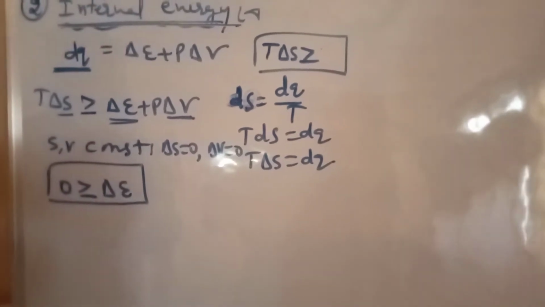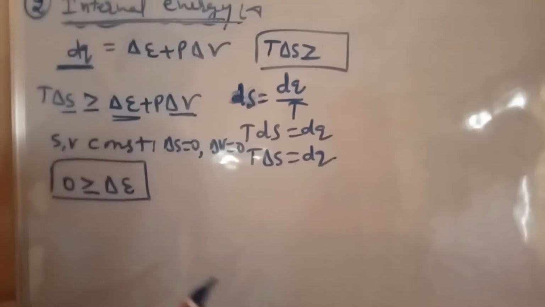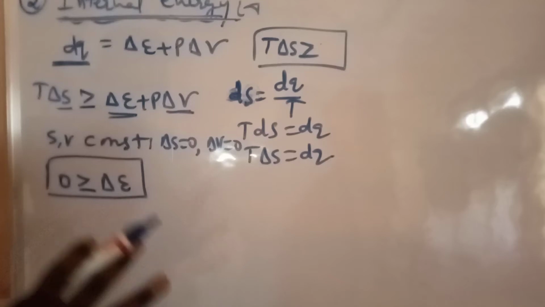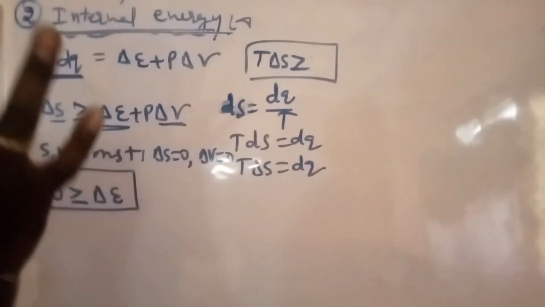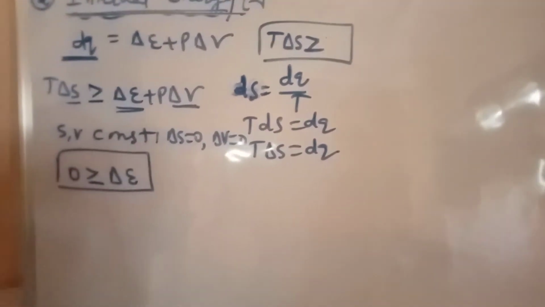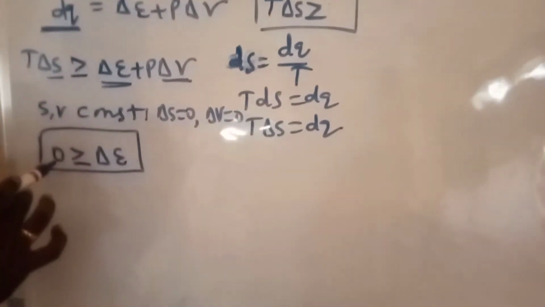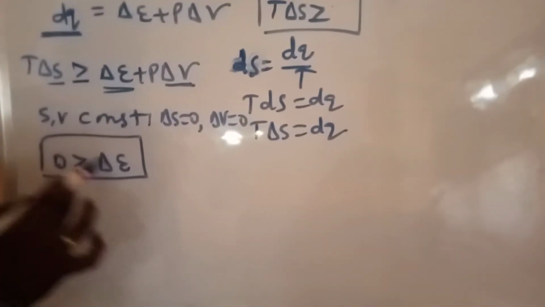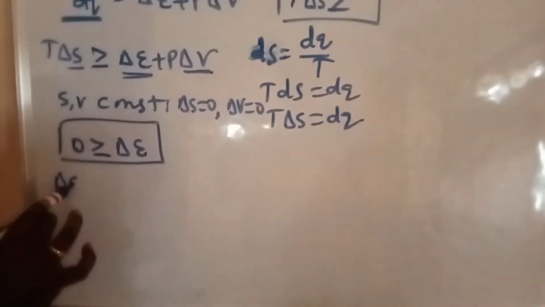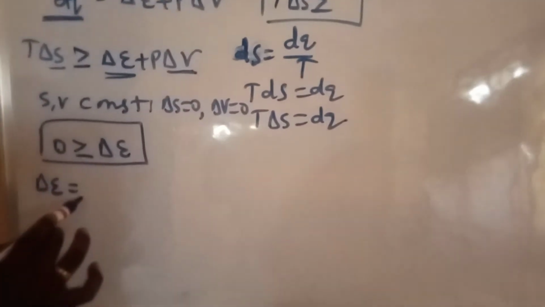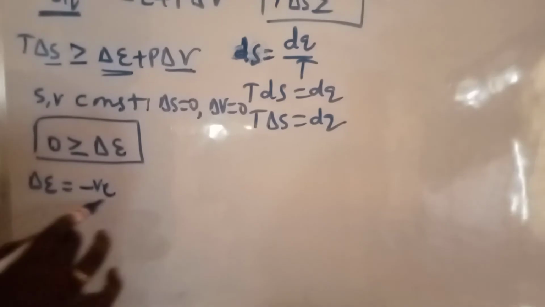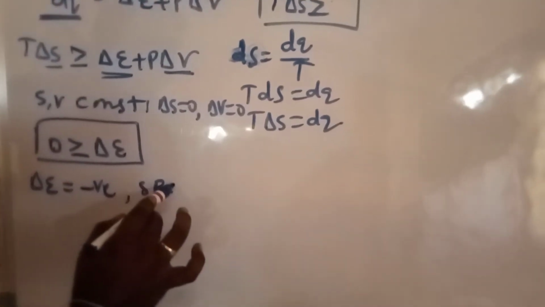The resultant value is always a spontaneous process. All spontaneous processes are thermodynamically irreversible. But here, is delta E a negative value or positive value? Delta E is the negative value. Why? Because 0 is more compared to delta E. That's why delta E equal to a negative value is the spontaneous process.